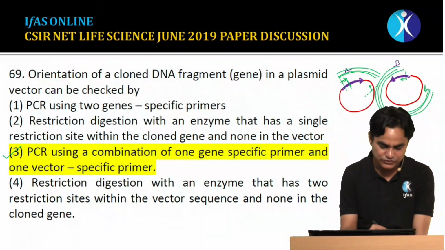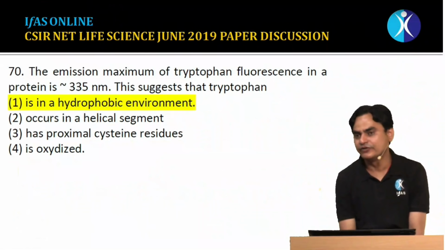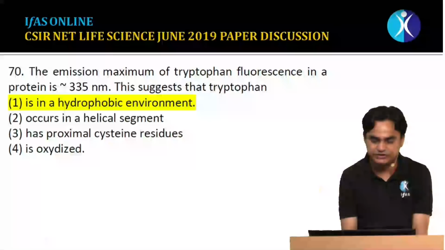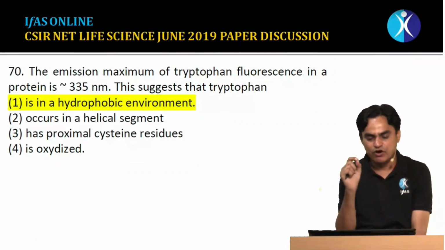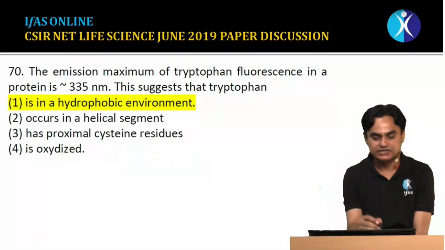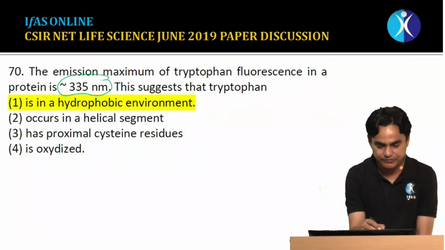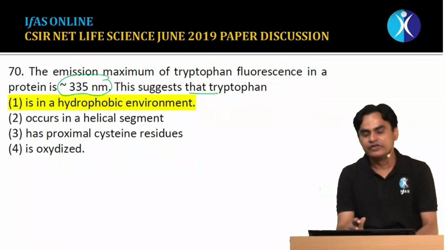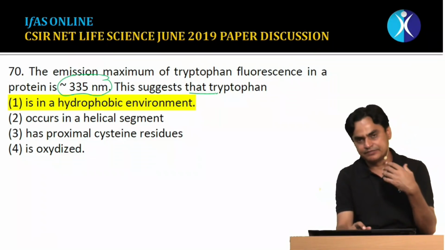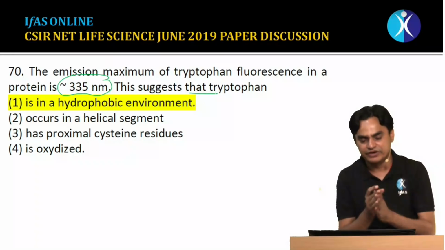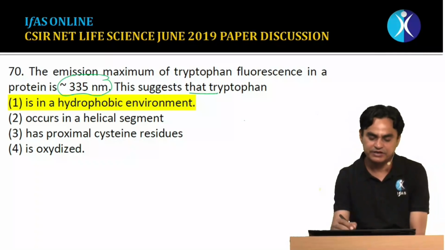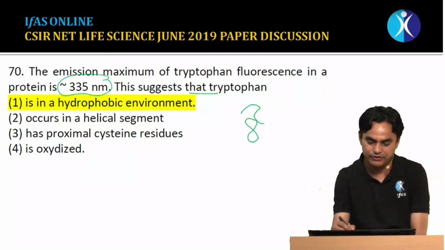Moving to the last question of part B. This is the last question which we are going to discuss, a straightforward question. The question is that the emission maximum of tryptophan fluorescence in a protein is 335 nm. This suggests that tryptophan... We have already discussed that the emission of tryptophan is around 350 nanometer, but tryptophan, being a non-polar amino acid,